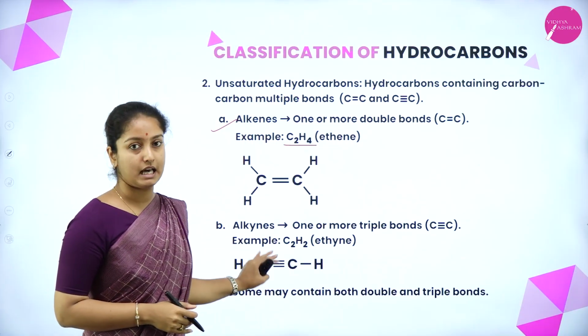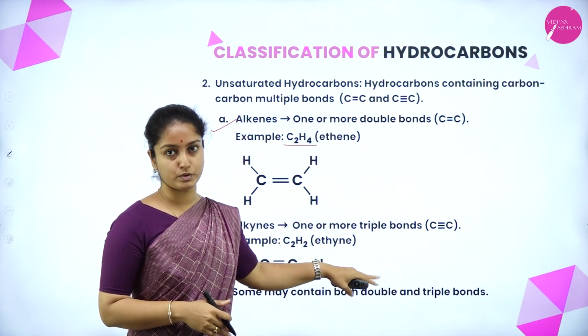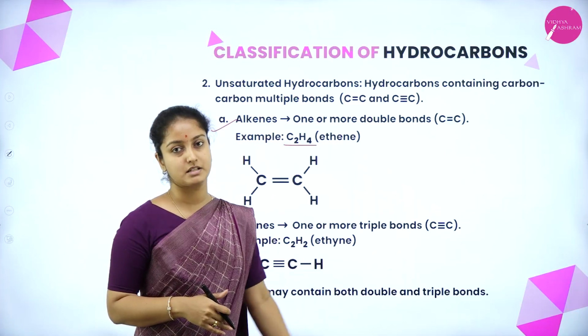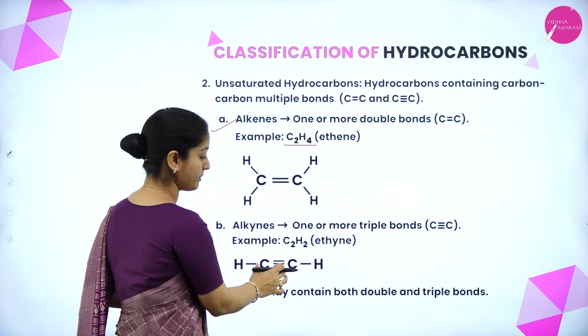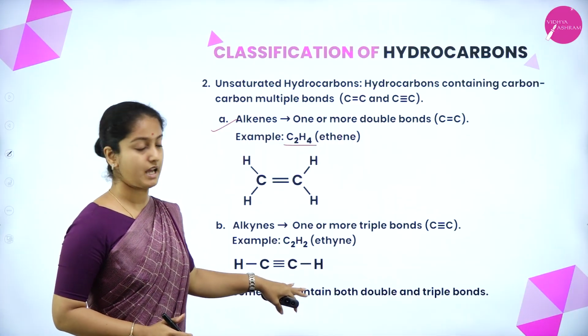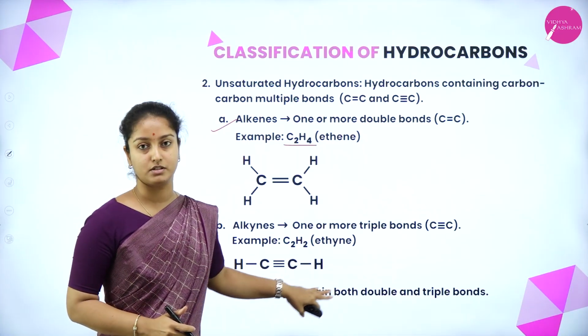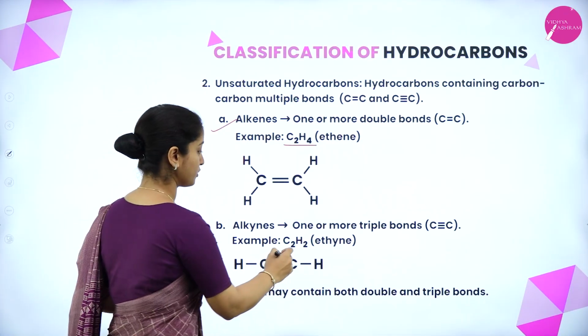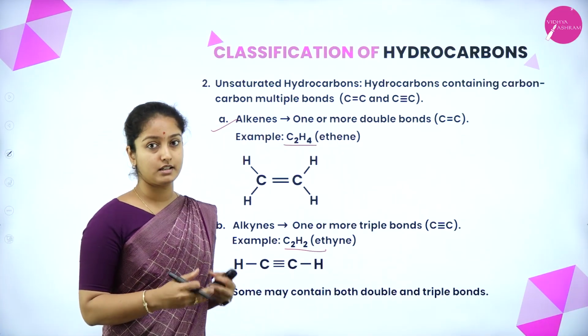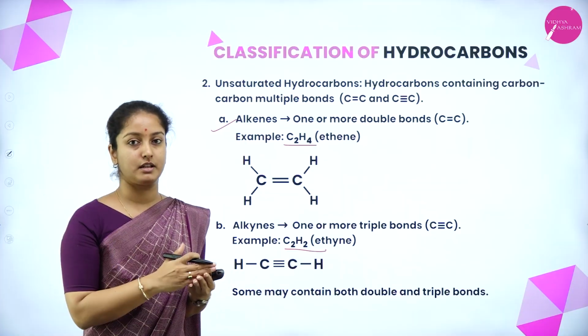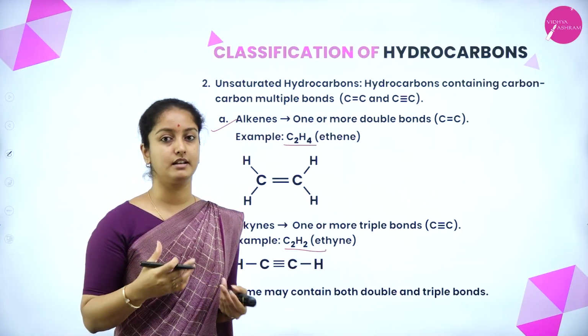The other type is alkynes. It consists of compounds which contain a carbon-carbon triple bond. For example, ethyne. That is a triple bond between two carbon atoms, and the tetravalency of the carbon is also satisfied here, forming the compound ethyne, C2H2.